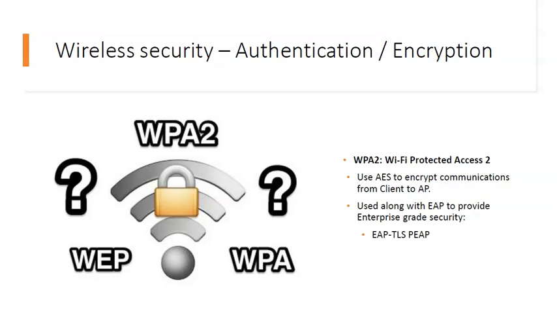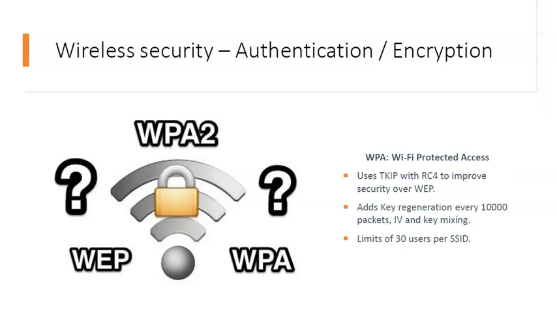Two versions of WPA2 are there: WPA2 Personal and WPA2 Enterprise. In WPA2 Enterprise, we can connect a centralized RADIUS server for centralized authentication and authorization, as well as for accounting purposes. So the next protocol is WPA, which is a short form of Wi-Fi Protected Access.